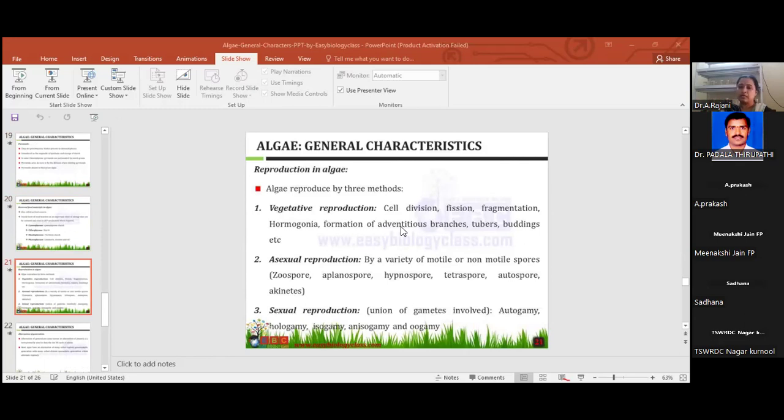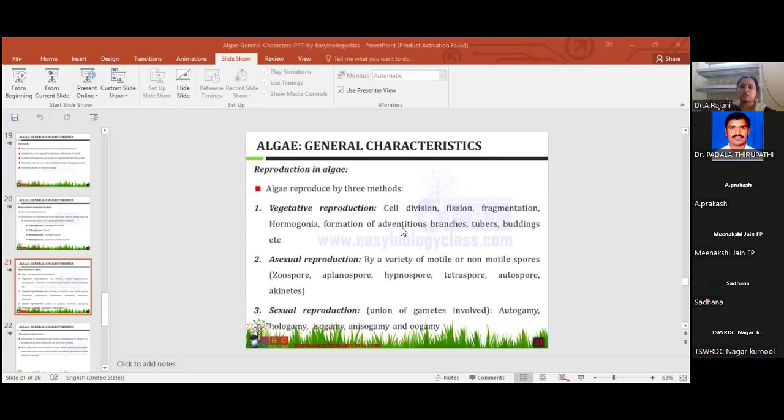In algae, three methods of reproduction are there: vegetative, asexual and sexual reproduction. Vegetative: cell division, fusion, fragmentation, hormogonia, formation of adventitious branches, tubers, budding. These are vegetative reproduction.